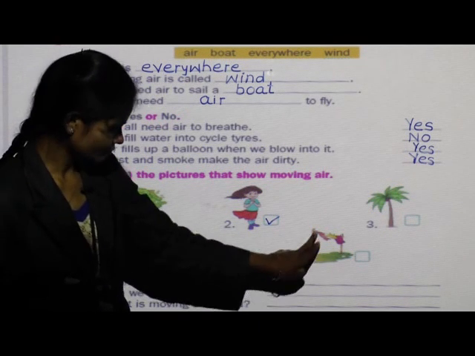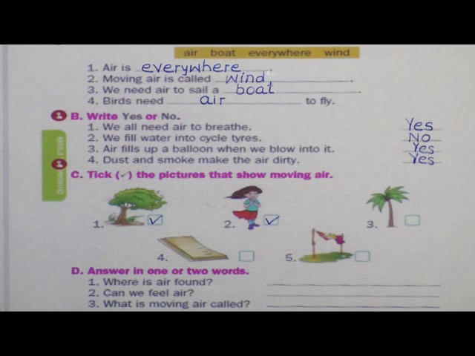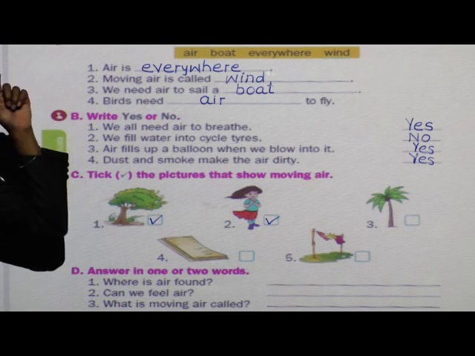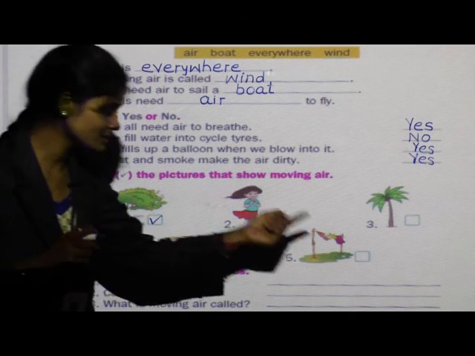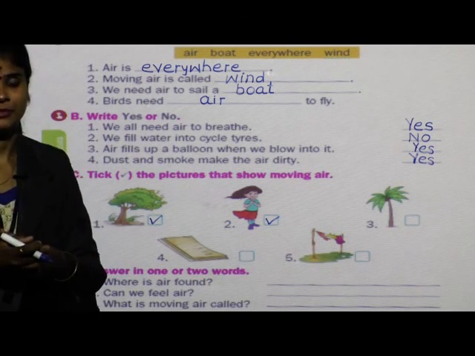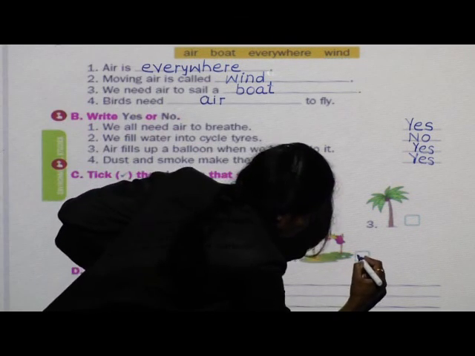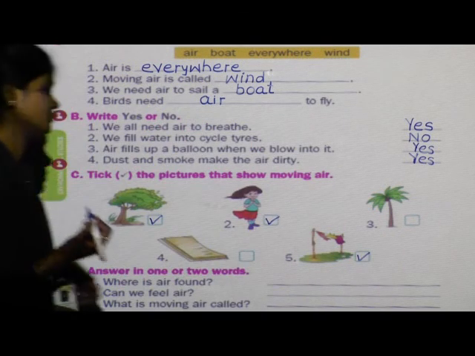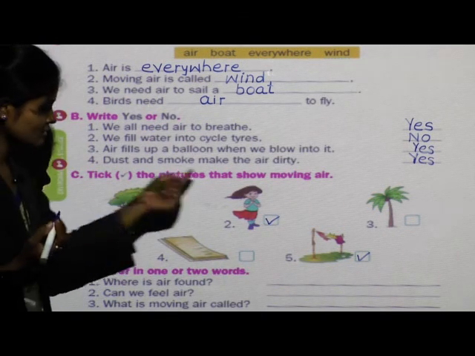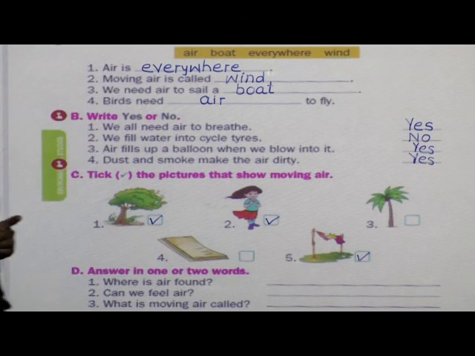Next, see, what do you see in the next picture? Yes, the clothes are hanging on the string. Does it show moving air? Yes, correct. It shows moving air. Done? Means first picture, second picture and fifth picture show moving air. Done? Now come to the next question.